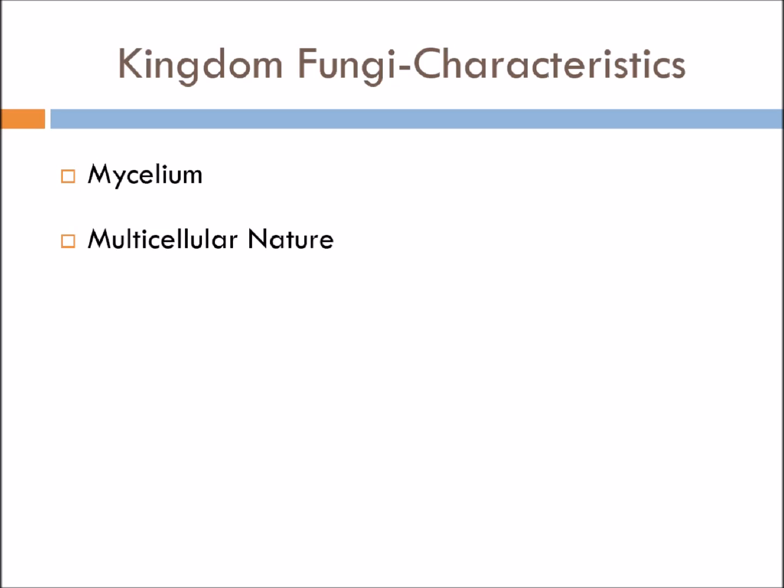Now kingdom fungi are the first organisms to have the multicellular nature, but here also yeast is the exception, as yeast belongs to kingdom fungi, but it is a unicellular organism. So they are multicellular. Even some lower forms are multinucleated, which develop the septa later on. Septa is the wall. Next is the cell wall. As I have already told you, it is made up of amino sugar polymer, which is known as the chitin. Chitin is also known as the fungal cellulose.